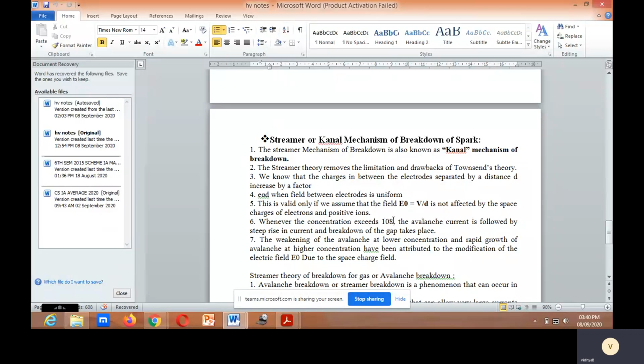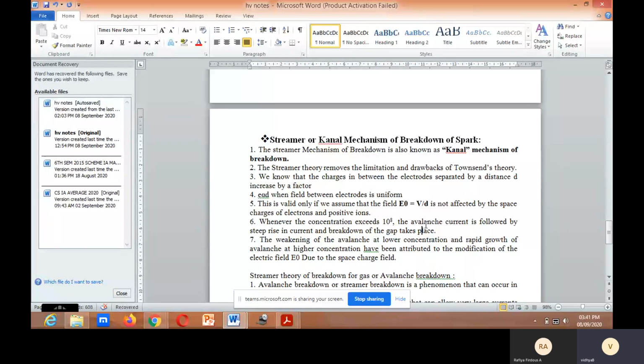This is not 1 or 8, it is 10 to the power of 8. When the concentration exceeds 10 to the power of 8, the avalanche current is followed by a steep rise in current and breakdown of the gap takes place. What if it is between 10 to the power of 6 and 10 to the power of 8?